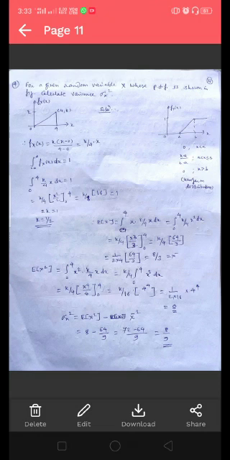Let's take another example. For a given random variable x whose PDF is shown in figure, calculate variance sigma x square. So here the PDF is given. So first find out the expression for the PDF for x lies between 0 and 4.